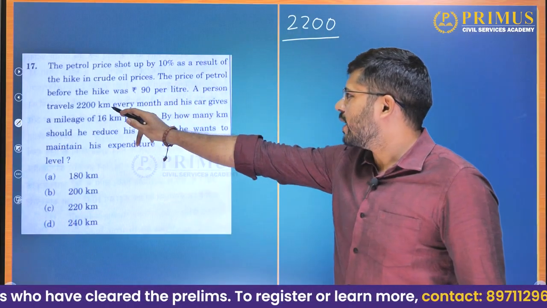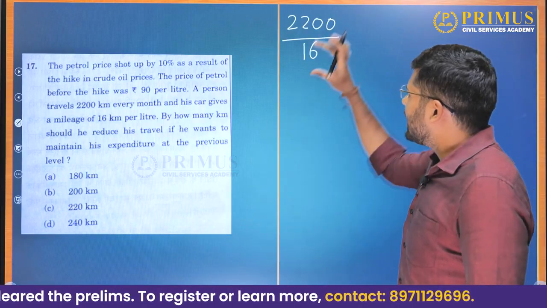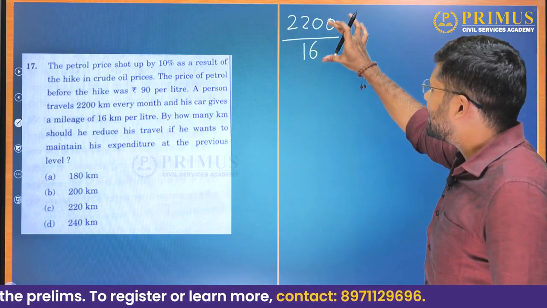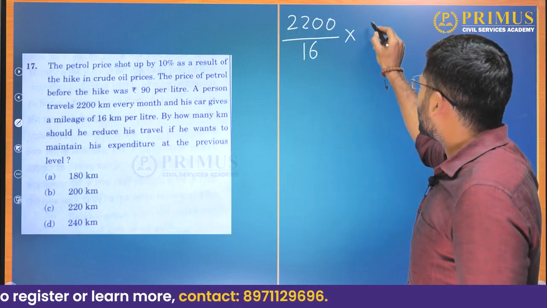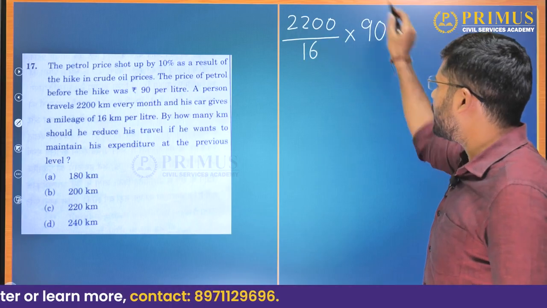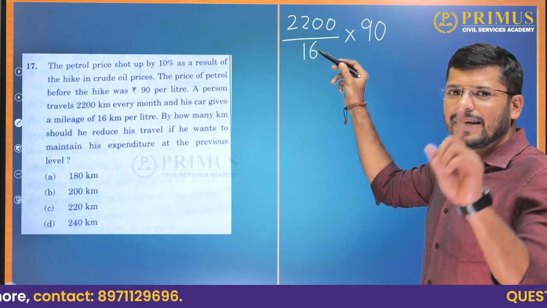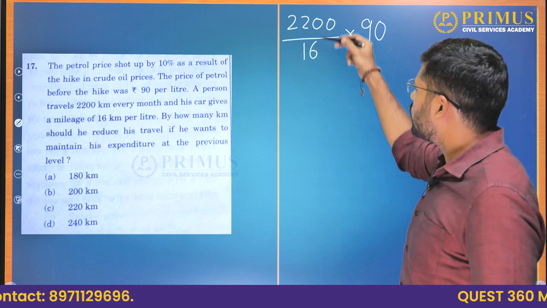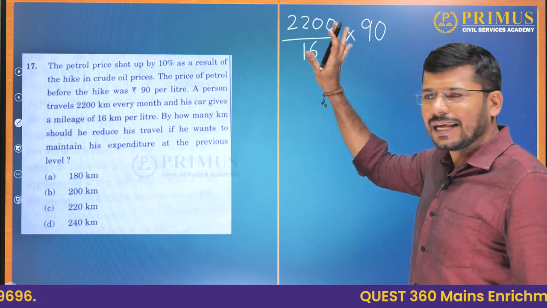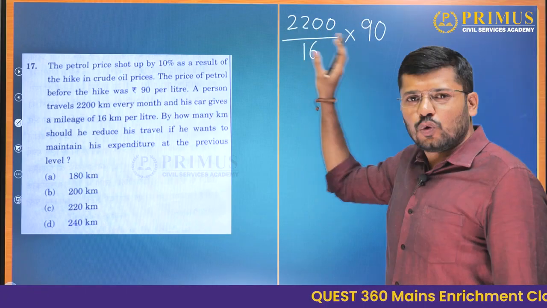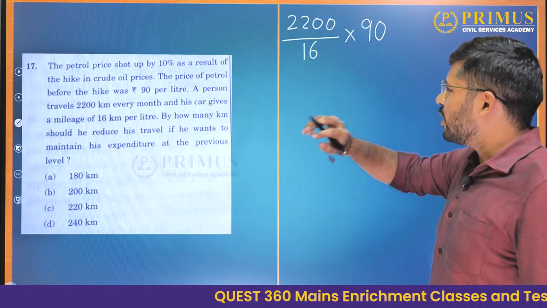If he traveled 2200 km and his car gave 16 km per liter, then 2200 divided by 16 is how many liters of petrol he spent, and the price of petrol is 90. So this is his total expenditure. For every 16 kilometers he needs one liter of petrol. We need not do the calculation right now. Each liter will cost him 90 rupees.